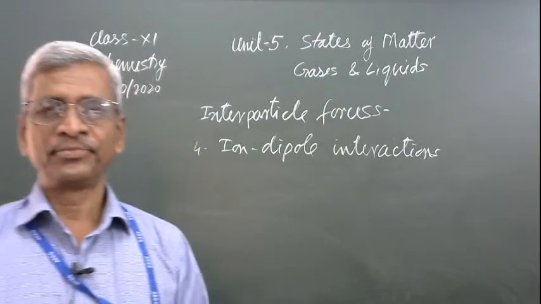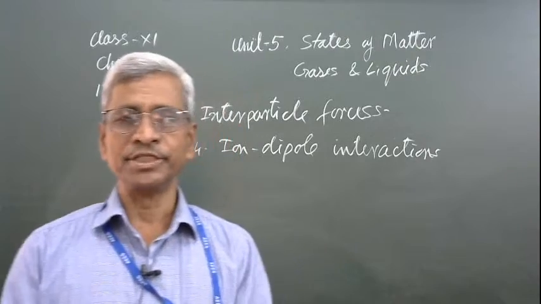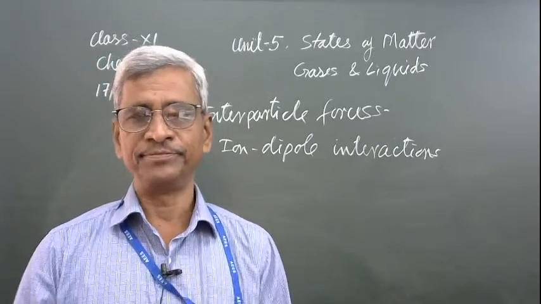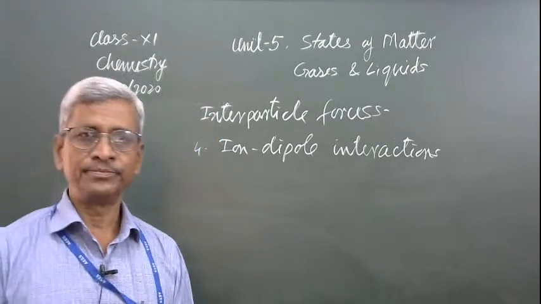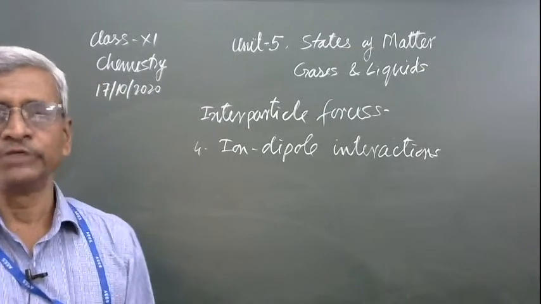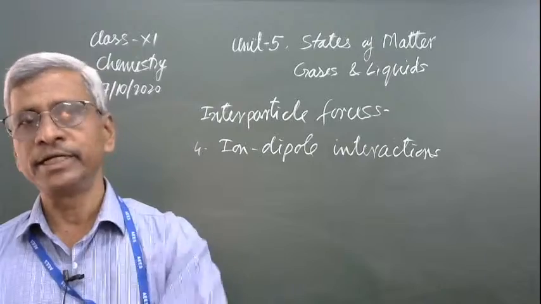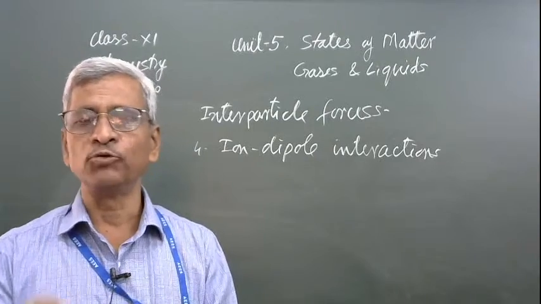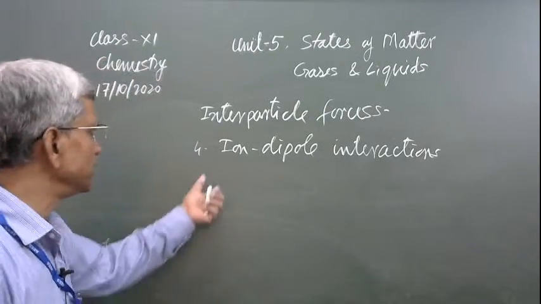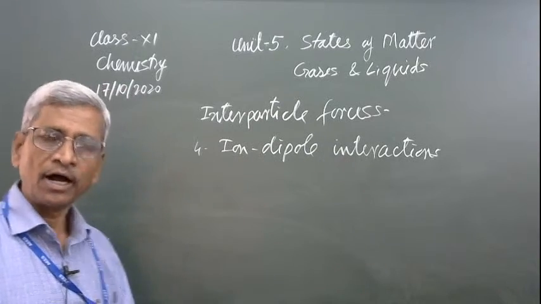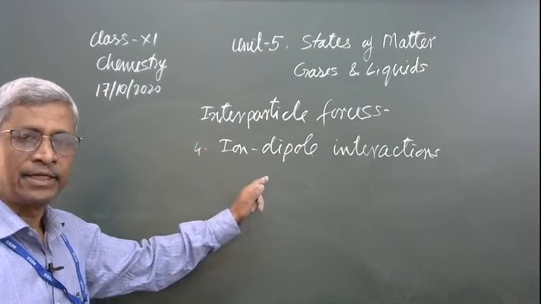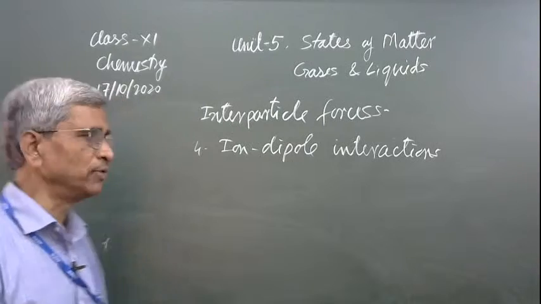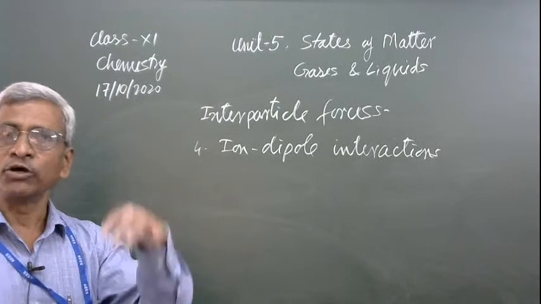This is another type. When an ionic solid, an ionic substance, interacts with polar molecules, a polar solvent, a polar liquid, then this type of attraction is involved. Like when sodium chloride dissolves in water, when a sodium chloride crystal is added to water, some interaction is involved between these two, and because of that sodium chloride dissolves. That interaction is called ion dipole interaction. Ions of the solid get attracted by the positive and negative poles of the liquid molecule, and that interaction is responsible for its solubility.